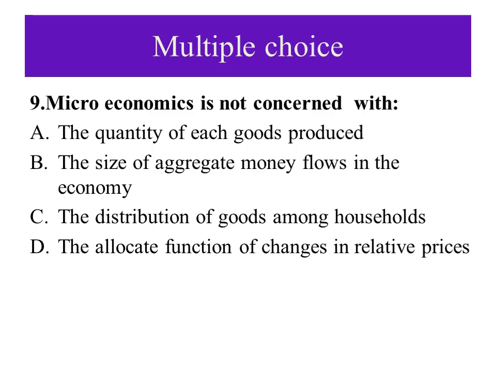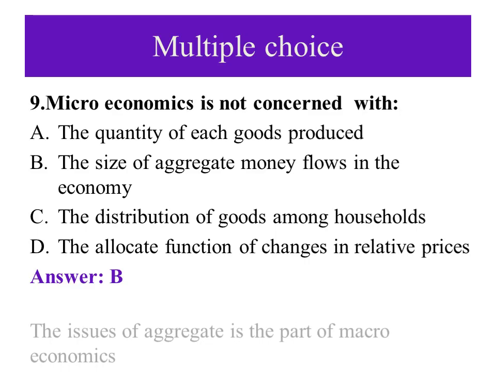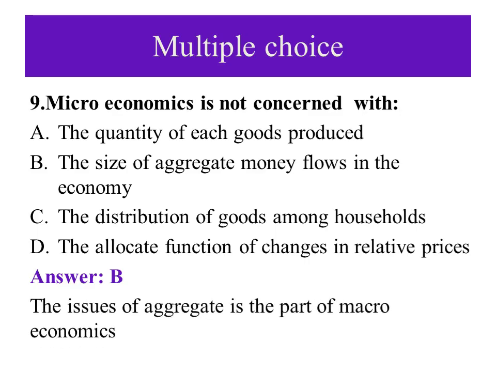Which one is not the concern of microeconomics? As we said, aggregate, total, general is not a part of microeconomics, so B is the answer. The issue of aggregates, of totals, is part of macroeconomics, not microeconomics.